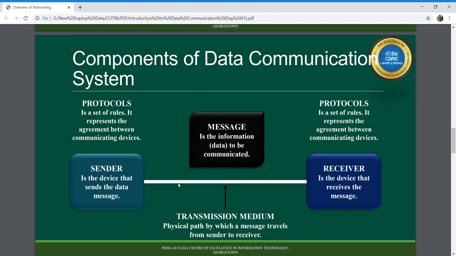It represents your agreement between the communicating devices. Without protocol, your two devices can be connected but not communicating. So for communication to take place, we need a common set of rules between these two devices, or an agreement between these two communicating devices, so that they can easily transfer the data.